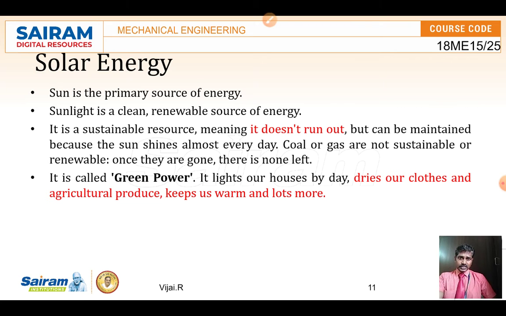Here, solar energy is the primary energy. Without that, nothing will be there on the earth, right? And it is a clean form of energy, and it cannot run out in due course of time. If you use it regularly also, nothing will happen to the solar energy, the sunlight.